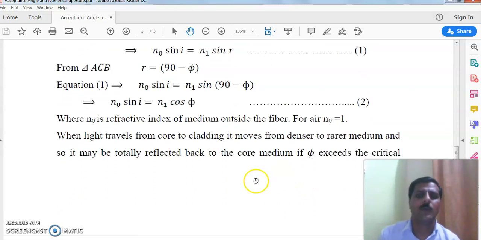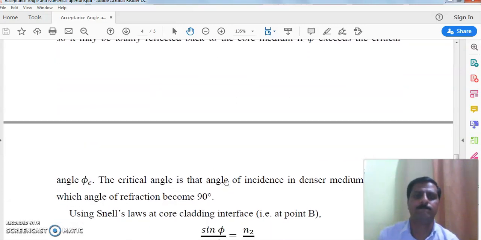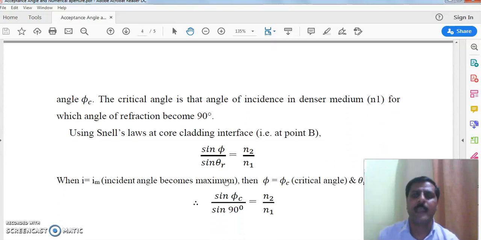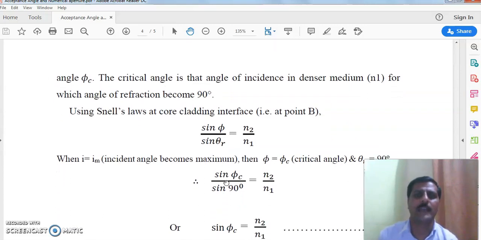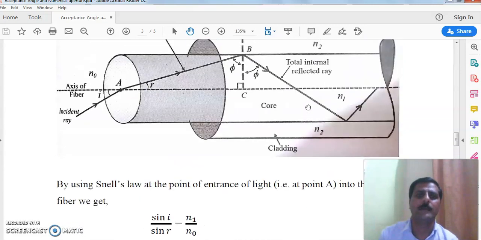Now when this ray suffers total internal reflection and goes toward the interface, the angle becomes equal to the critical angle, and r is 90 degrees. Again we apply Snell's law at point B. Come to the diagram again, at this point B. If we apply Snell's law, the angle of incidence is phi.